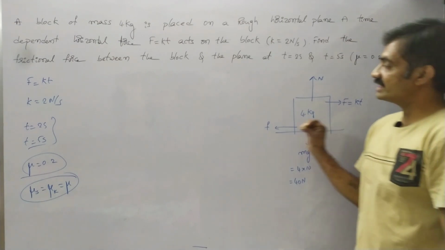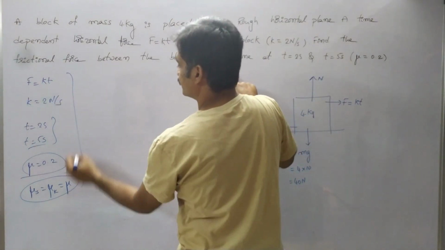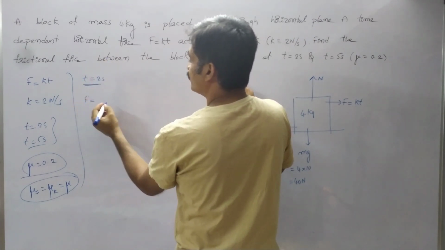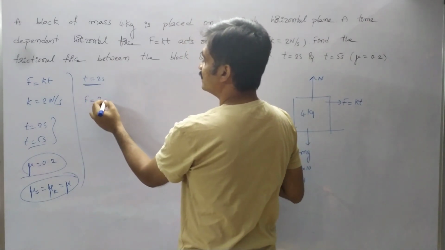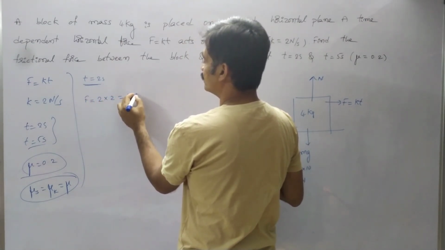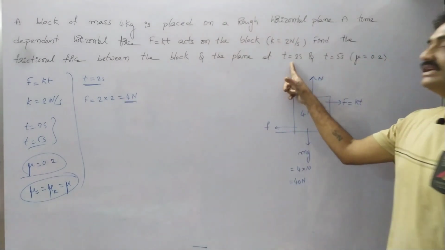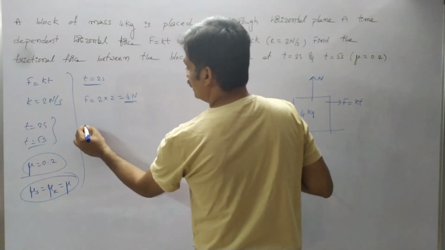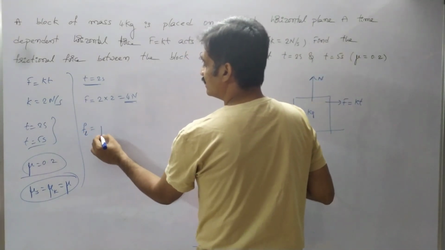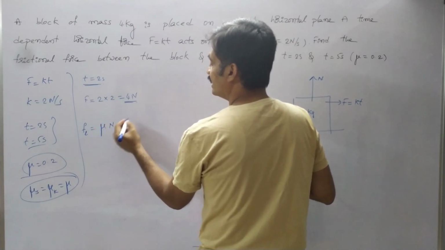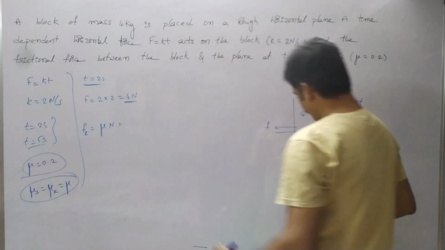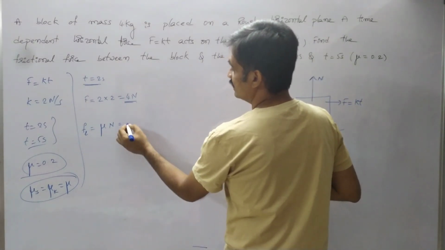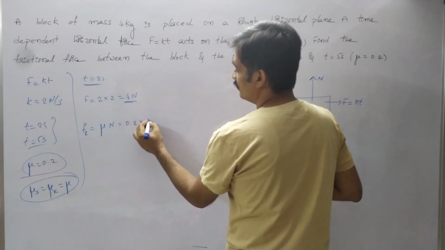Observe that when we consider the force at t equals 2 seconds, F equals k times t, where k is 2 and the time is 2, so 2 into 2 is 4 newton of force acting on the block at t equals 2 seconds. Here we have to find the limiting frictional force. We know that the limiting frictional force F suffix L equals mu into N, where N equals mg, nothing but 40 newton. So the value of mu is 0.2 into 40.